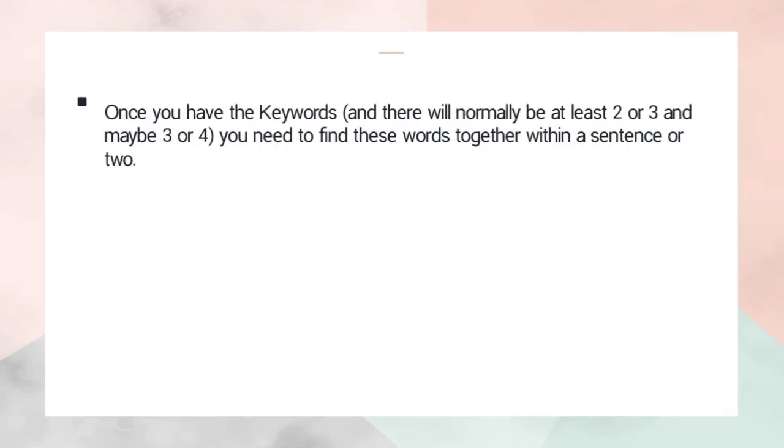If we have found the keywords, sometimes we can state at least two or four. If it is a long question or a long sentence or text, we can find them together in a sentence.